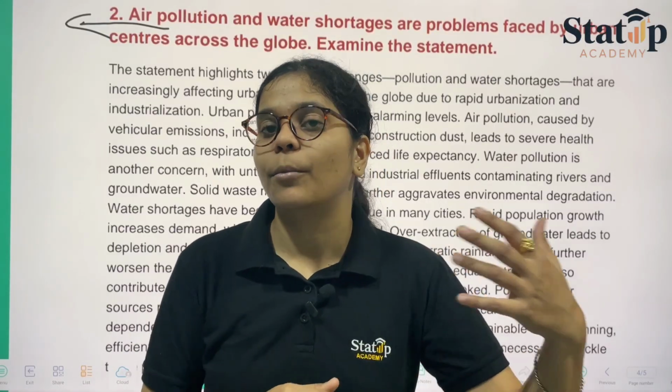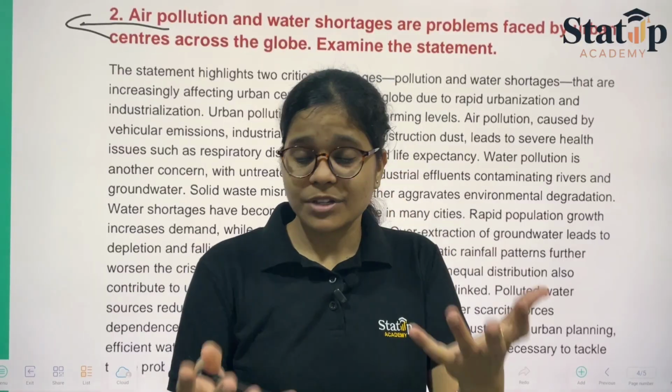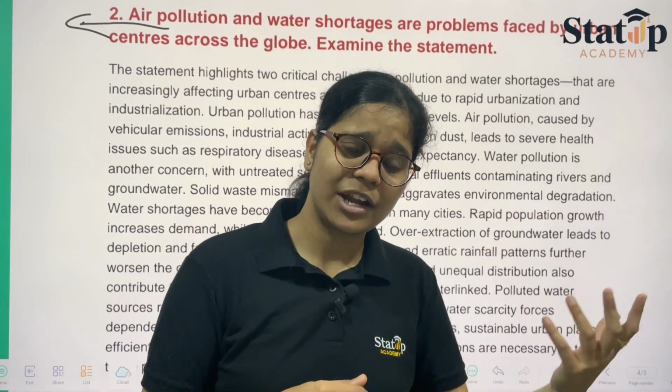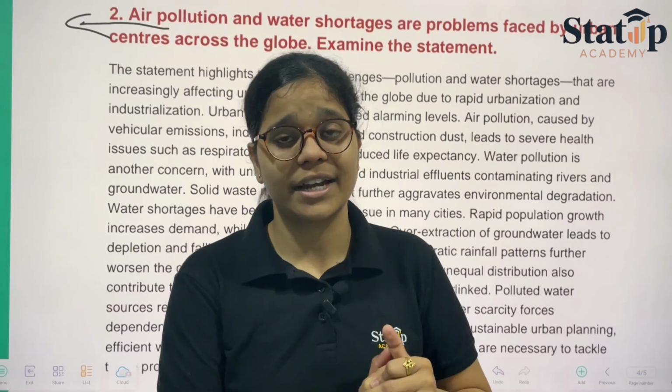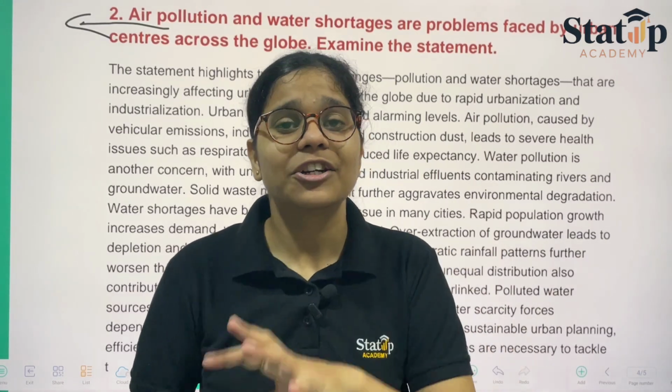Then we have chemical laboratories that are releasing harmful substances in water and in air also. Harmful gases like hydrogen sulfide, sulfur dioxide, nitric oxide, nitrous oxide.